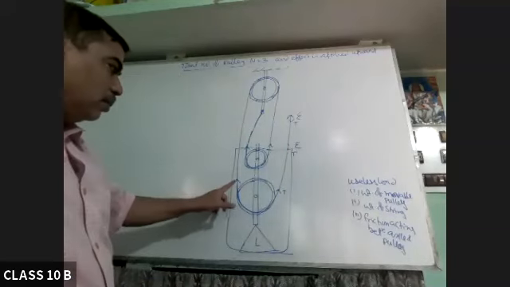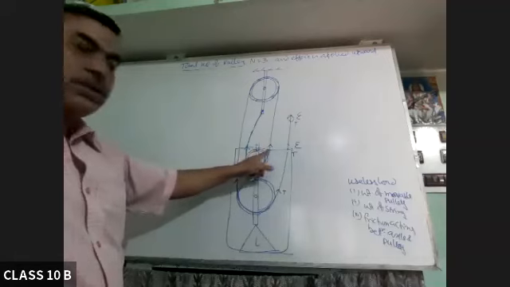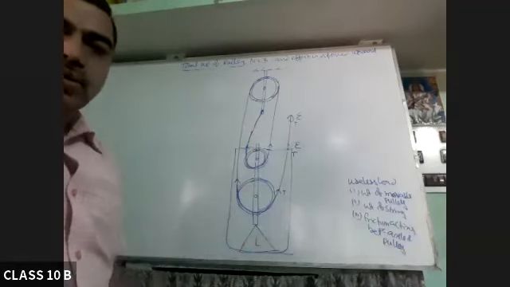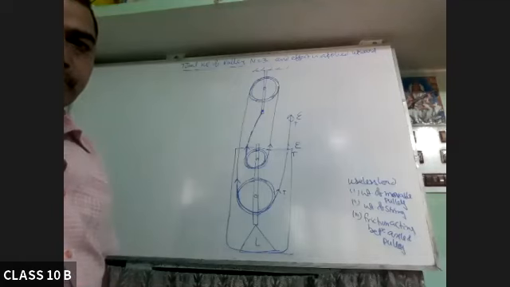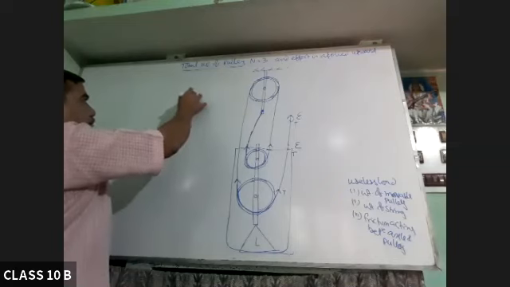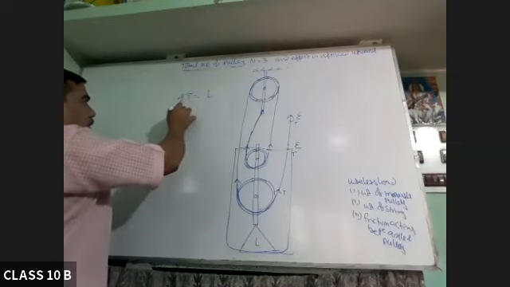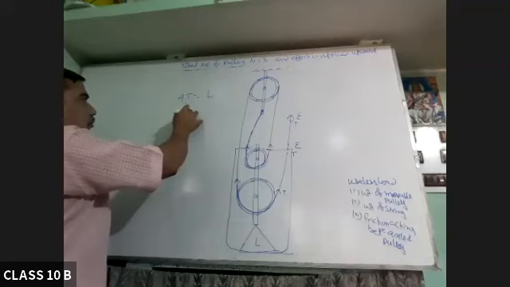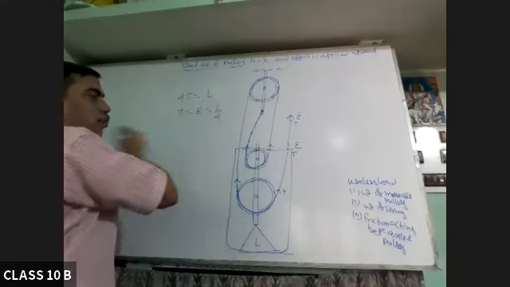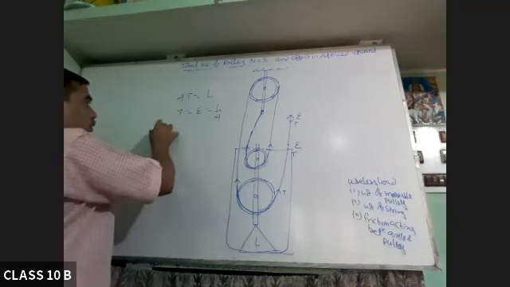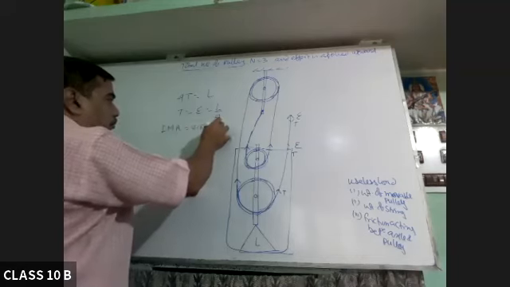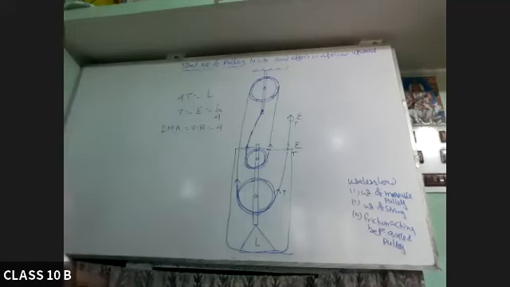Four are there. 1, 2, 3, 4 strands are there. So these 4 tensions will balance the load. So minimum 4T will be equal to the load. That is, T, which is equal to the effort, will become 1/4 of the load. So ideal mechanical advantage or velocity ratio will become 4.